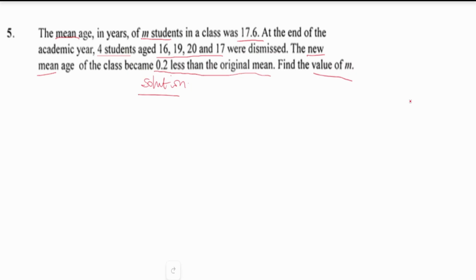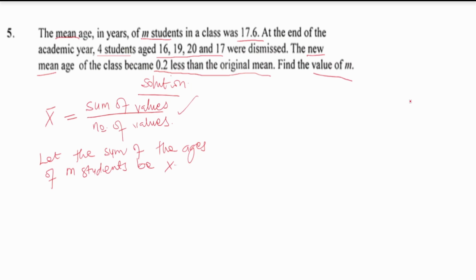I think the biggest concept in this problem is the mean, and the mean has a formula. So let's write the formula for mean down. That is x bar equals the sum of values over number of values. In this case, we must put it in context. The question is talking about age in years. So let's say the sum of the ages of M students be X. Let me write that.